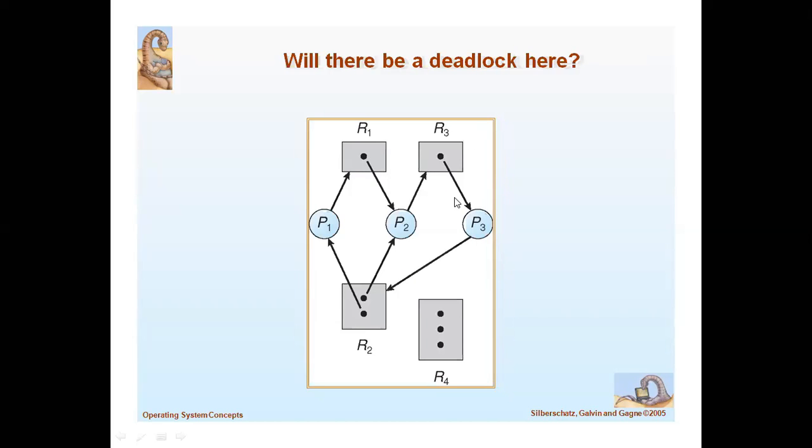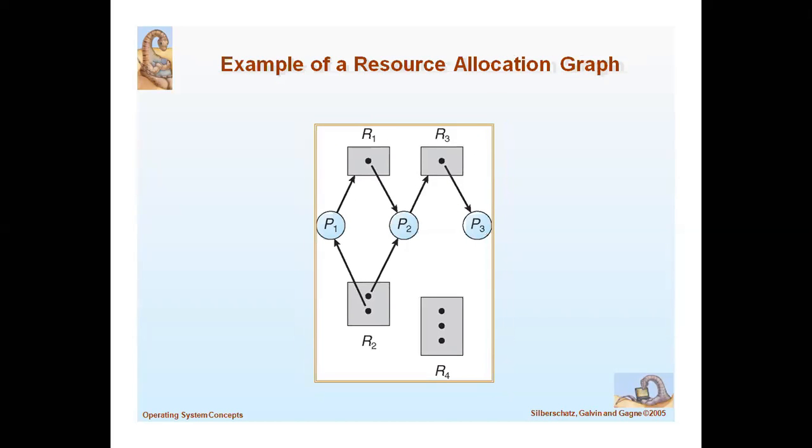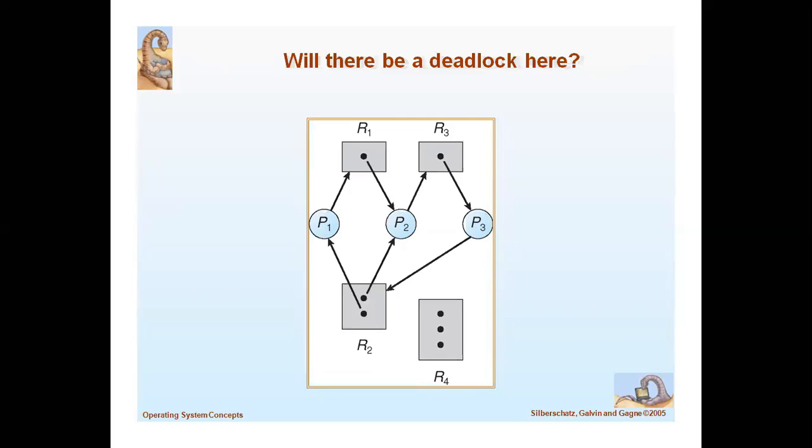This is how the assignment edges and request edges work between processes and resources. This is only an example of how to assign resources and how processes request resources. In the next example, in this particular resource allocation graph, we have to identify whether a deadlock situation will occur or not. We will see whether deadlock will arise.